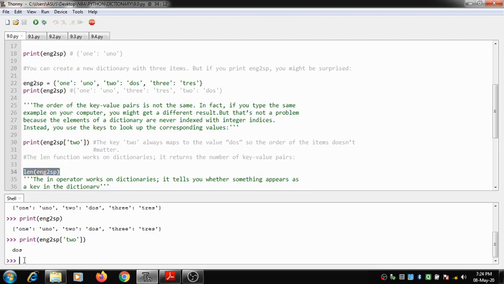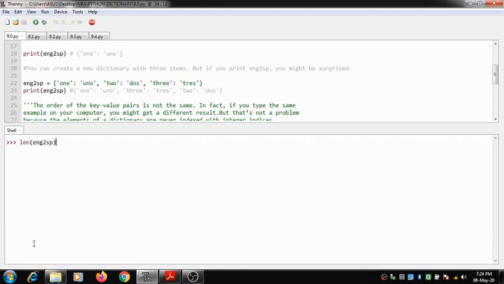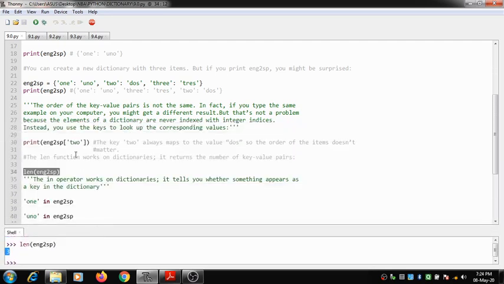So I will just demonstrate it to you here. Clear it. So here what it is showing? It is showing 3. Why is it showing 3? Because we have how many items? 3 items present inside the dictionary with key values 1, 2 and 3.